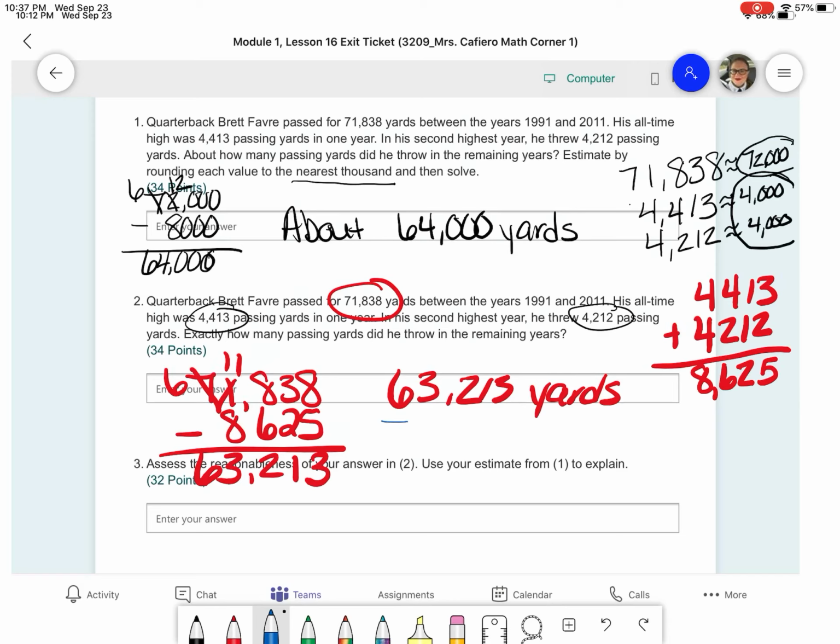Now, number 3 says to assess the reasonableness of our answer in number 2. So we are going to look at this and use your estimate from number 1 to explain. So basically what they're asking you to do is to look at the 2 numbers, the estimated answer and the actual answer, and determine, are these 2 numbers close to each other? Yes, they are. 64,000 and 63,213, those are close to each other. So yes, it is reasonable.